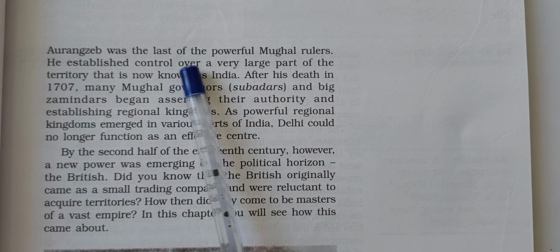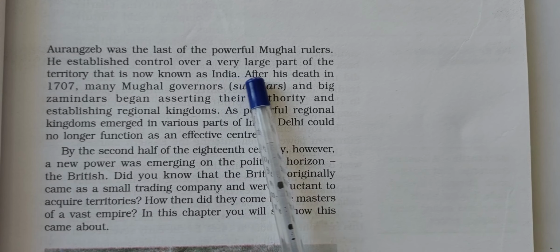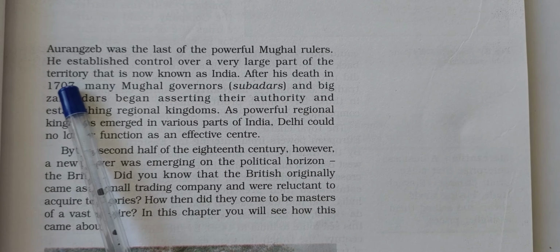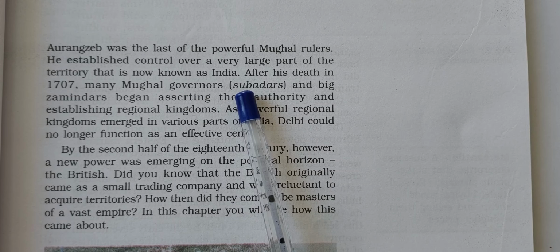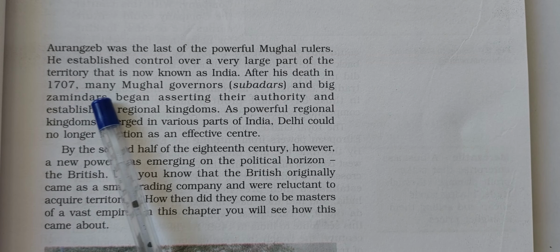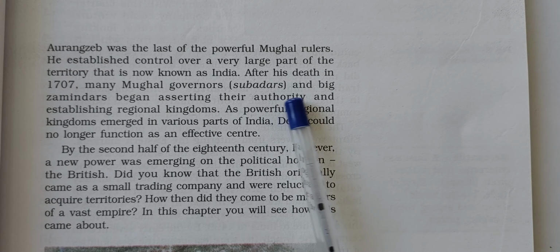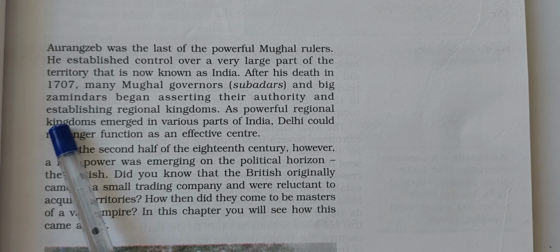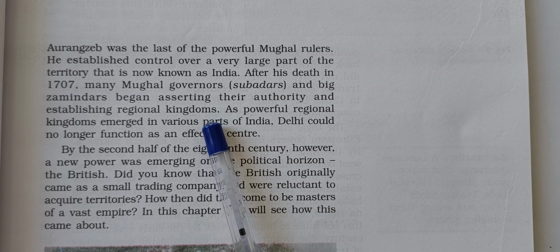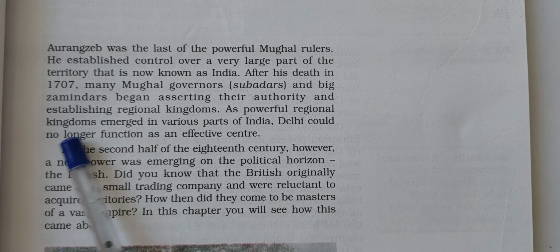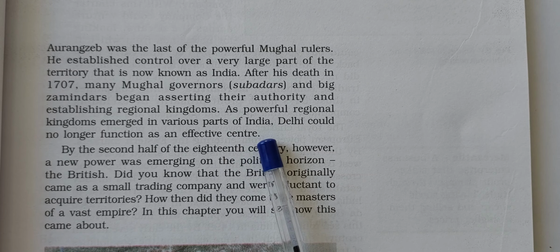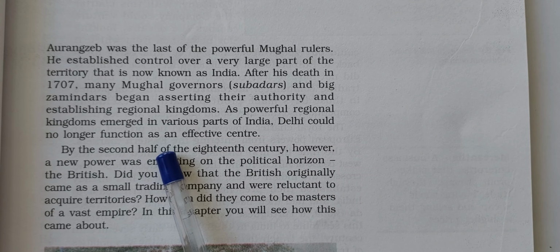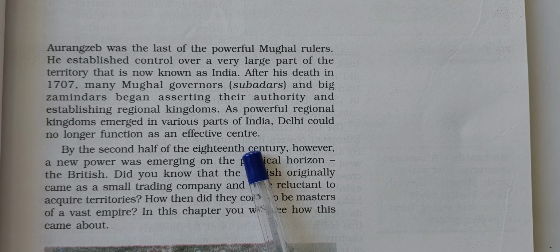Aurangzeb was the last of the powerful Mughal rulers. He established control over a very large part of the territory that is now known as India. After his death in 1707, many Mughal governors, subadars, and big zamindars began asserting their authority and establishing regional kingdoms. As powerful regional kingdoms emerged in various parts of India, Delhi could no longer function as an effective center.